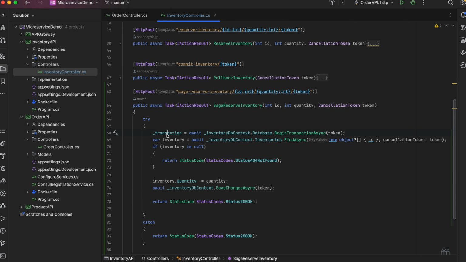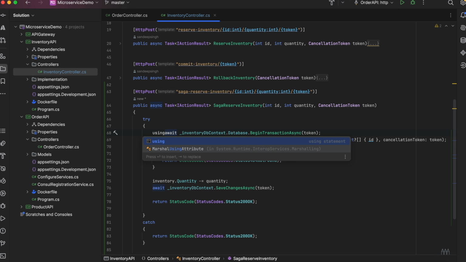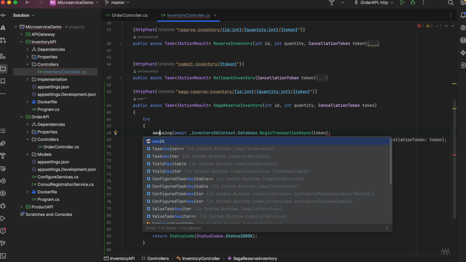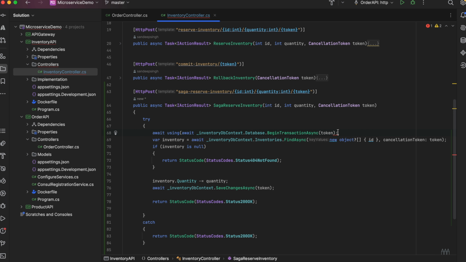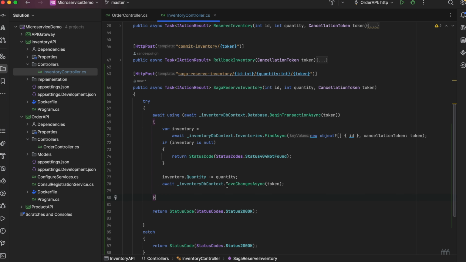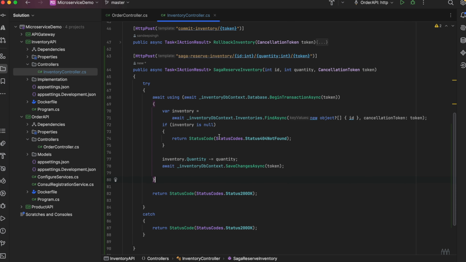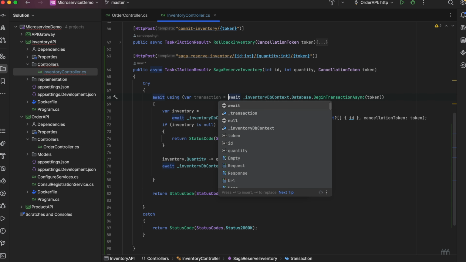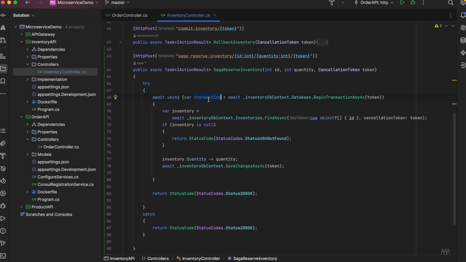Let's say we would be using the using statement. Okay, so we have saved the transaction in this variable.